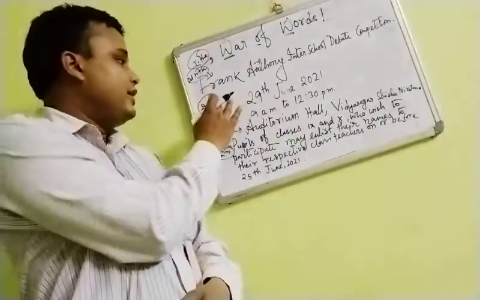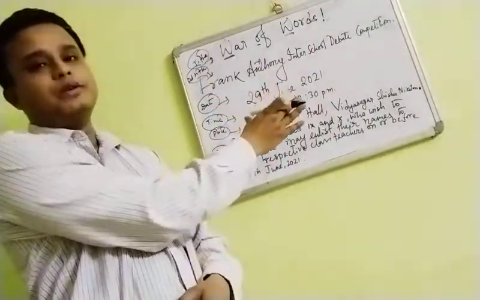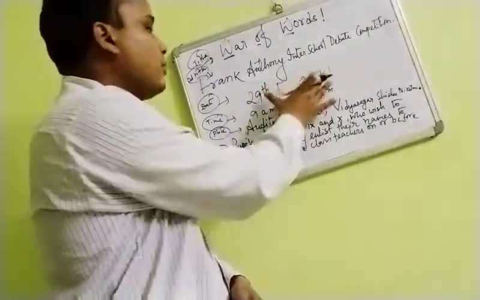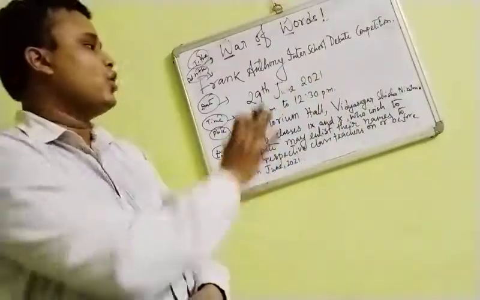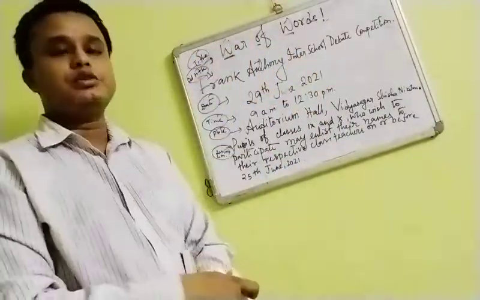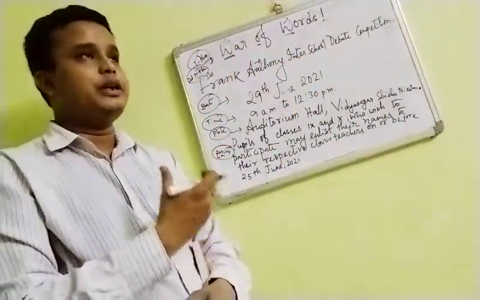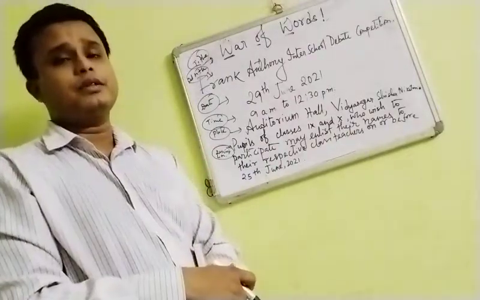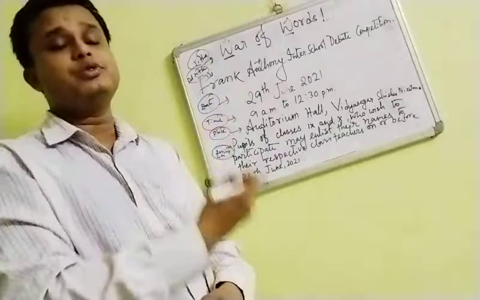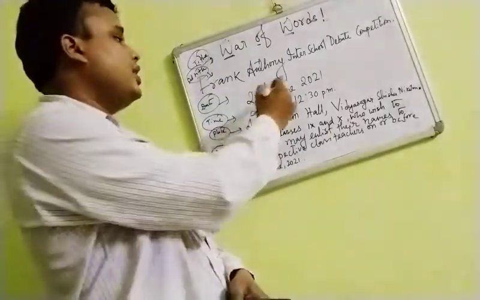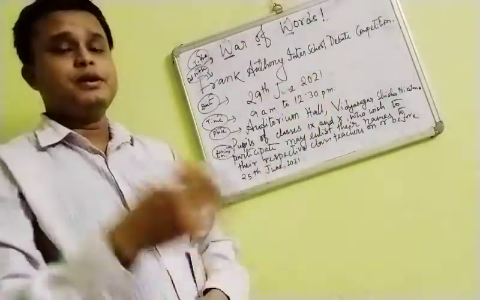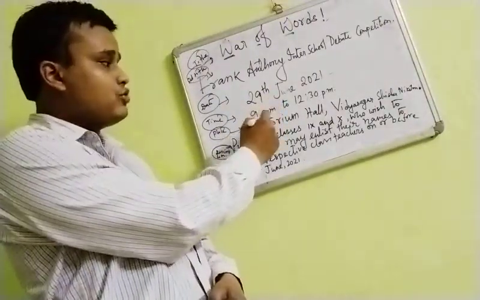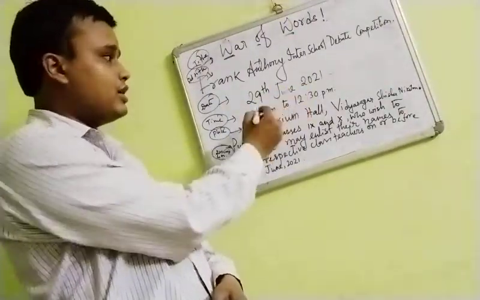Now coming to the date part, this is the part where you don't have to punctuate. You will not put any punctuation mark. Only 29th June 2021, and make sure the date you are using is at least 15 days after the date on which you are writing. Then the time will be properly punctuated, 9 AM to 12:30.